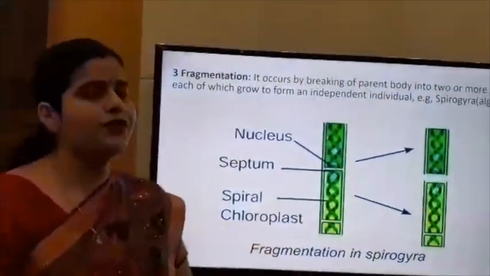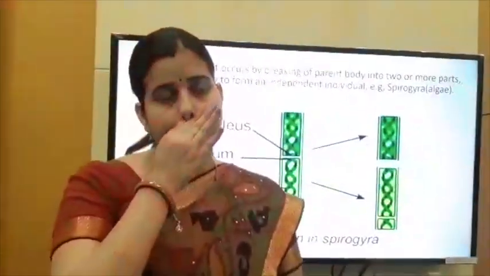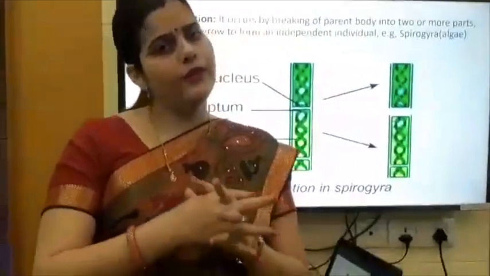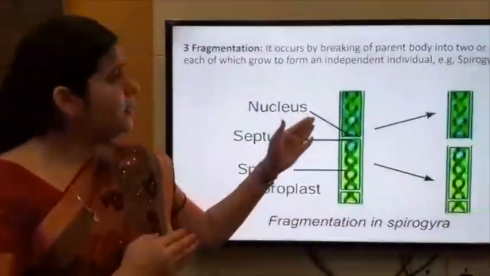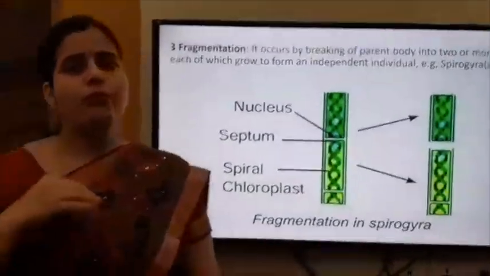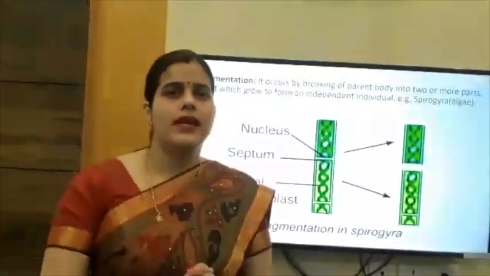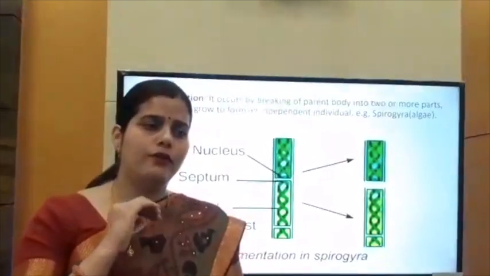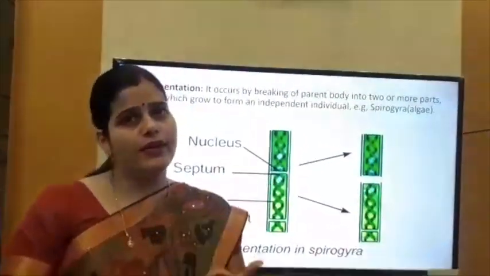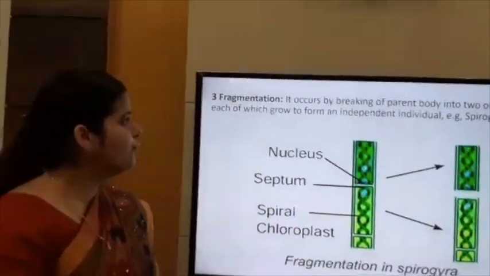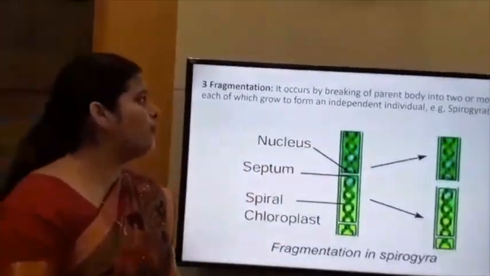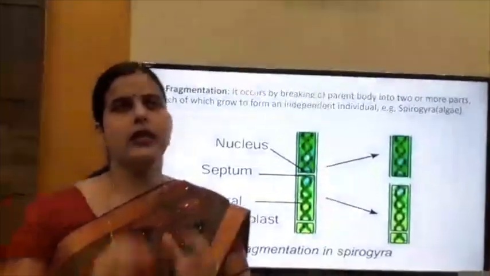Next is fragmentation. Fragmentation is also a type of asexual reproduction in which breaking of the parent body occurs into two or many parts, and each part forms an organism independently. It occurs by breaking of the parent body into two or more parts, each of which grows to form an independent individual.